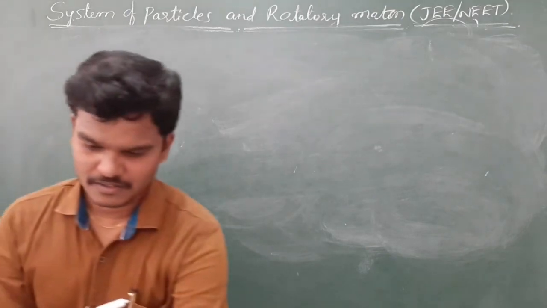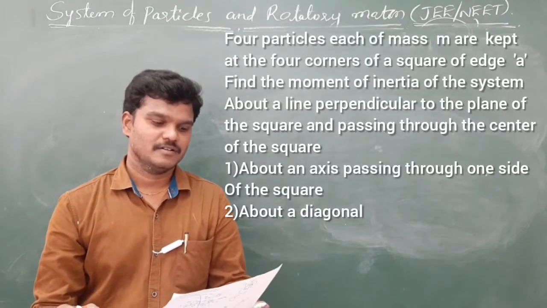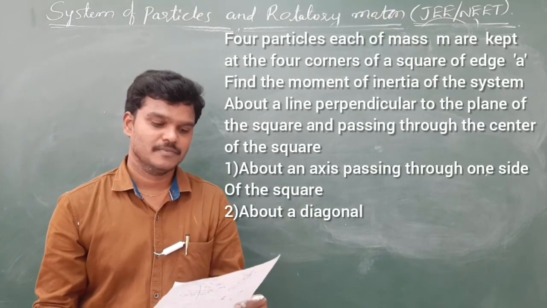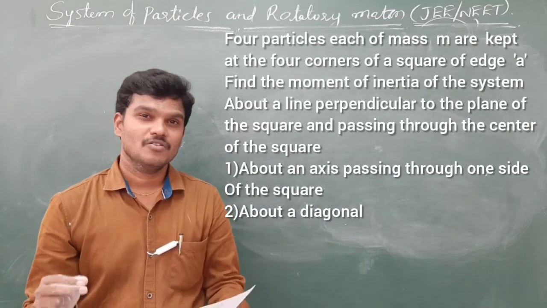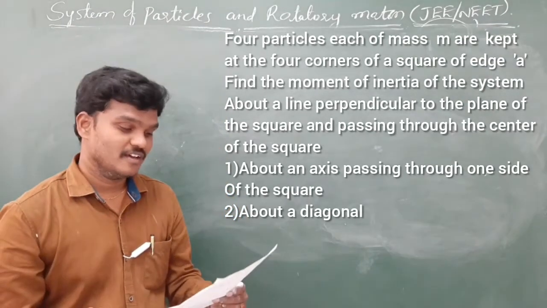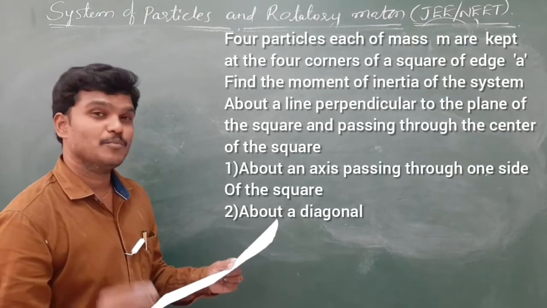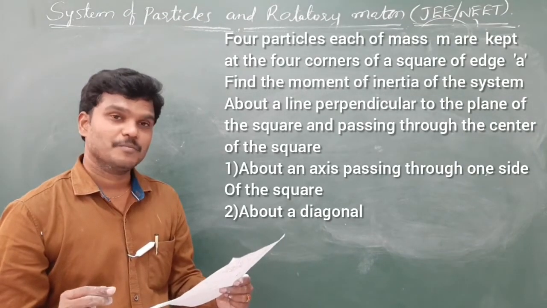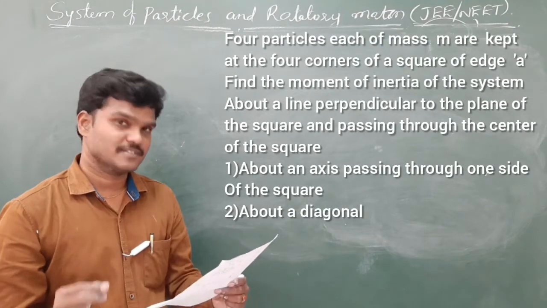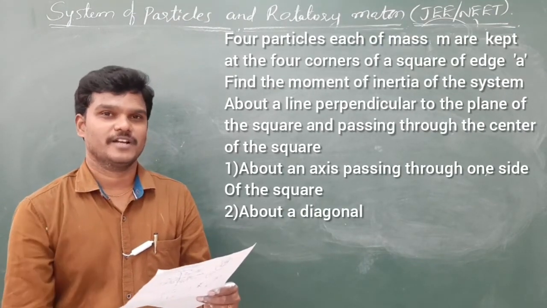Let me read the question again. 4 particles, each of mass m, are kept at the 4 corners of a square of edge A. Then find the moment of inertia of the system about a line perpendicular to the plane of the square and passing through the center of the square.